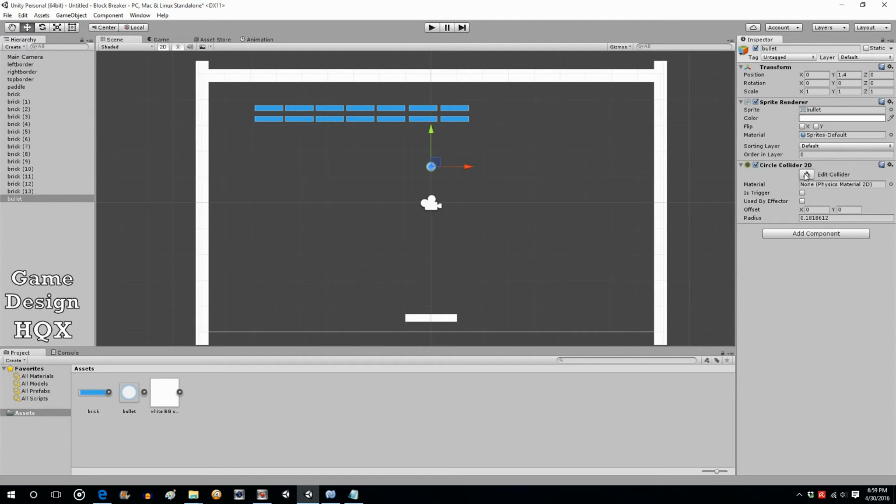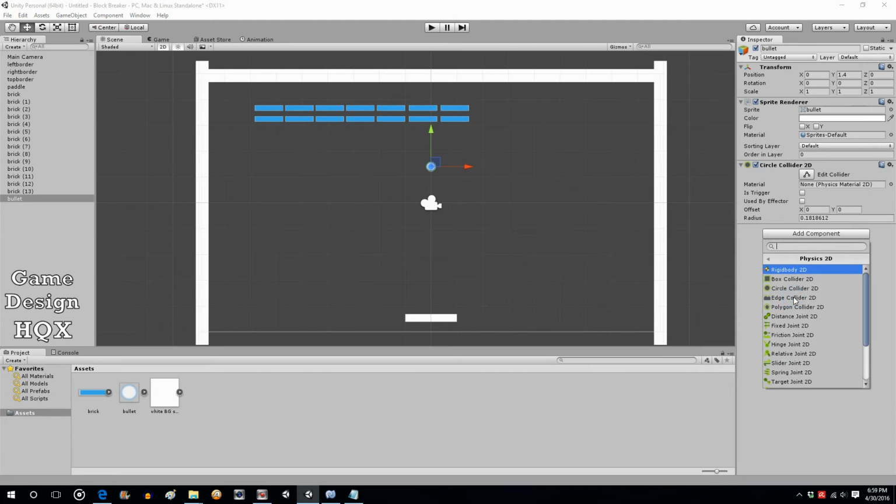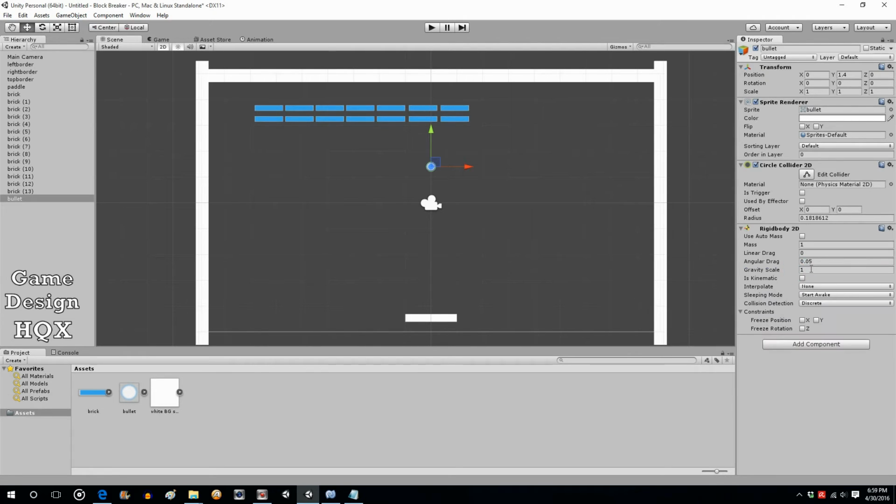So now it can detect collisions. We do not want it to be a trigger, just like the other objects. None of the objects are triggers, they're all solid. Add component, Physics 2D, Rigid Body 2D, no gravity. So now we can add velocity to the ball.